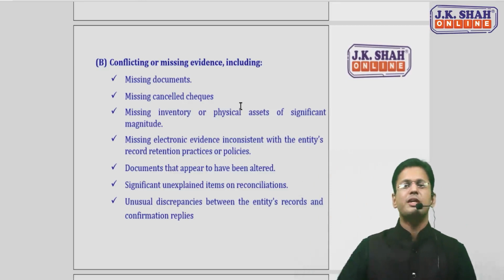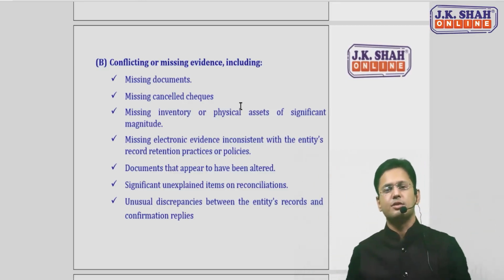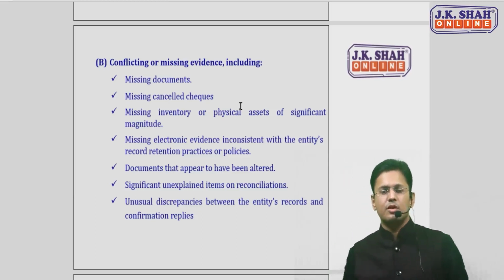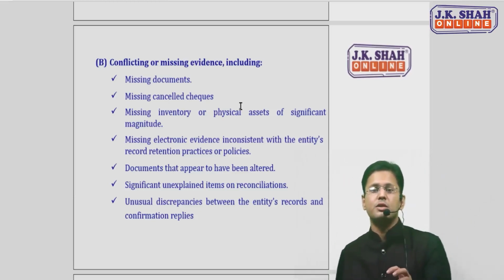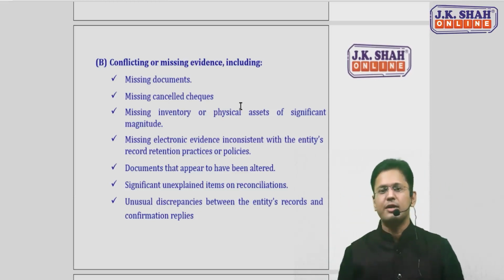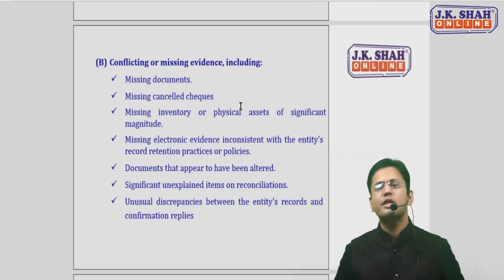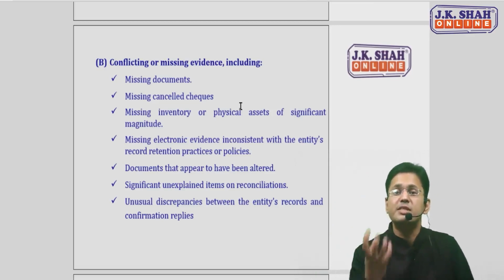Now coming to the contradictory points, the last one first. The reply from the external party, the external confirmation, and the entity record are at discrepancy. Documents given by the management are clearly seen being altered. They have an alteration on that. For transactions which are coming in the reconciliation, management doesn't have an explanation why these are being put in the reconciliation. These are all evidences missing.